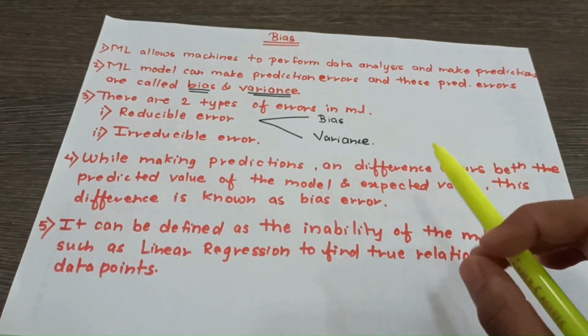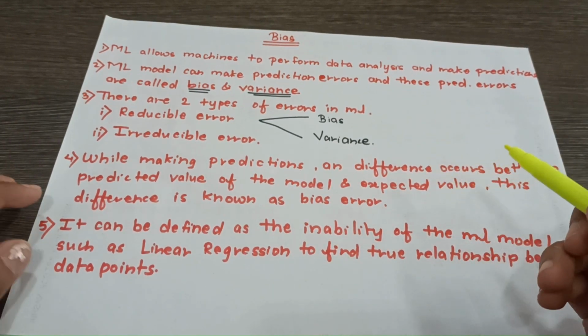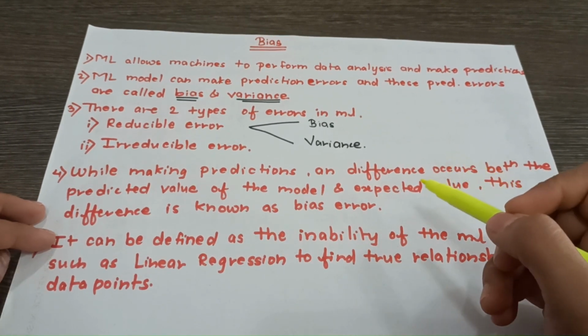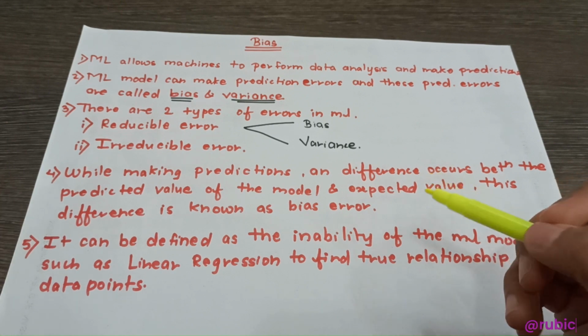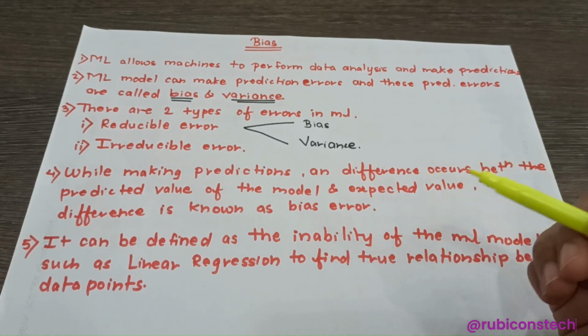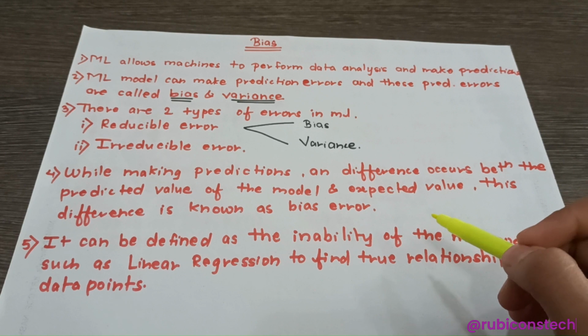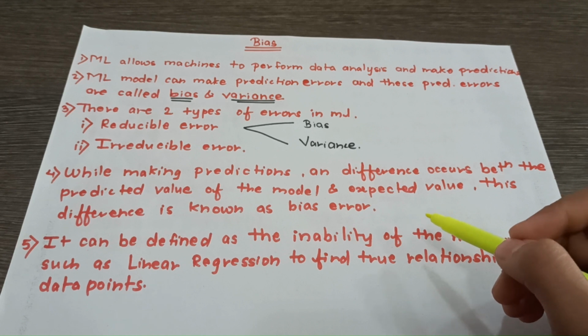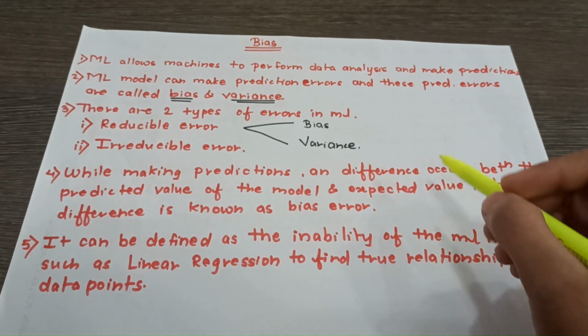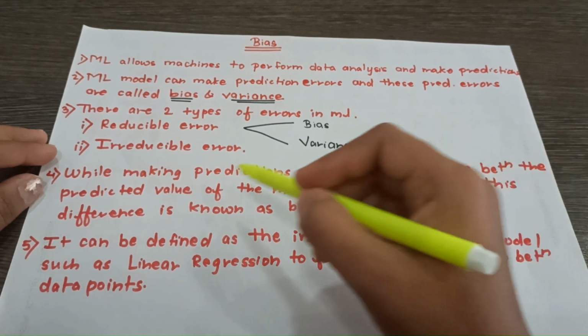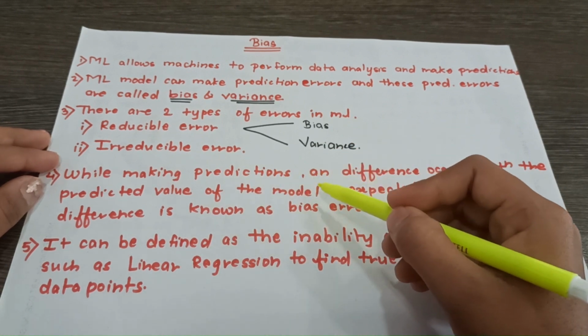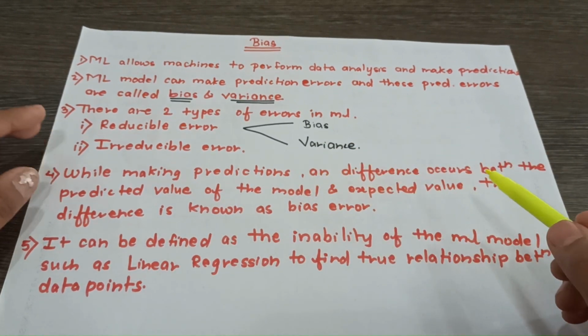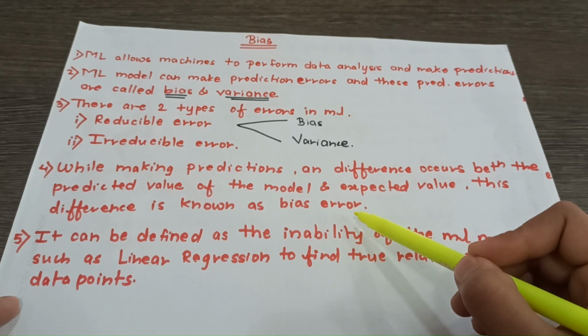So now we will see what is bias. In general, the machine learning model allows the analysis of the data, find the patterns in it and make the predictions. So while training, the model learns about these patterns and applies them on the testing data for the predictions. While making this prediction, if a difference occurs between the predicted value of the model and the expected value, this difference is called as the bias errors.